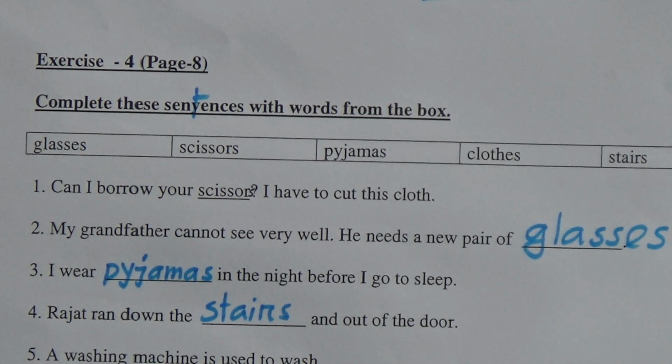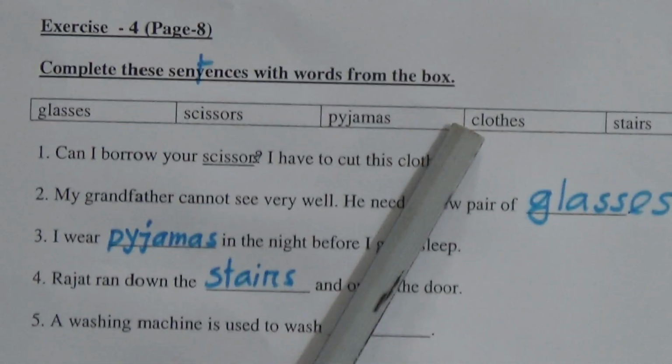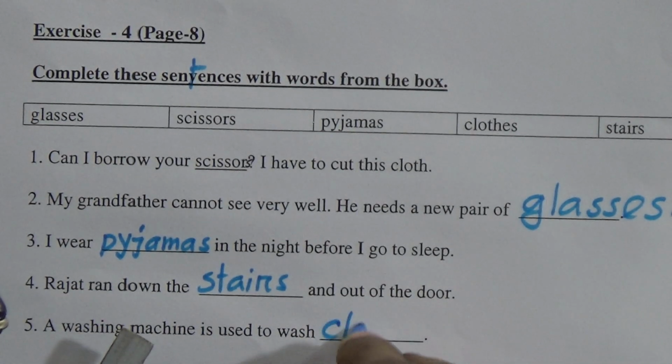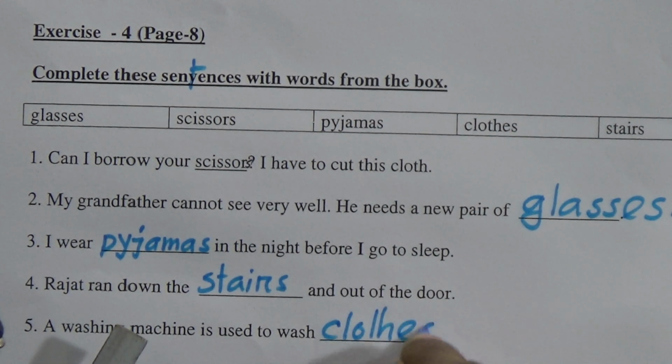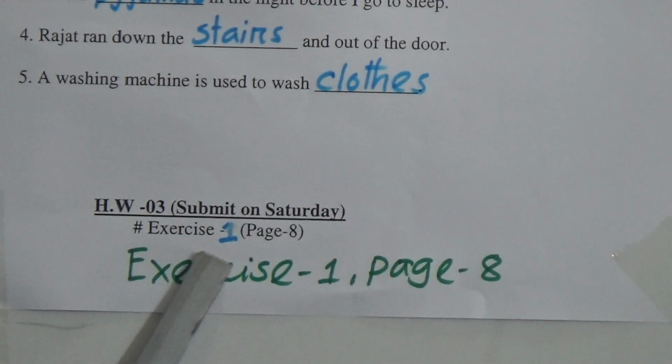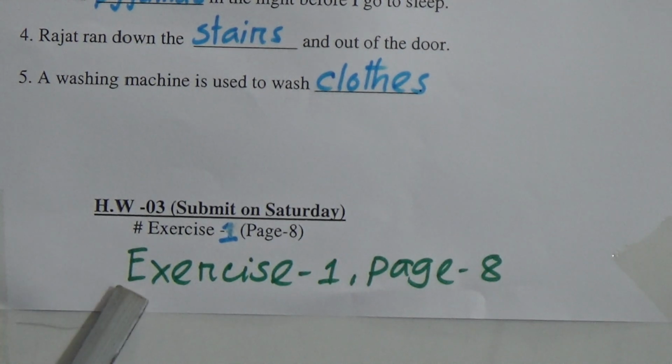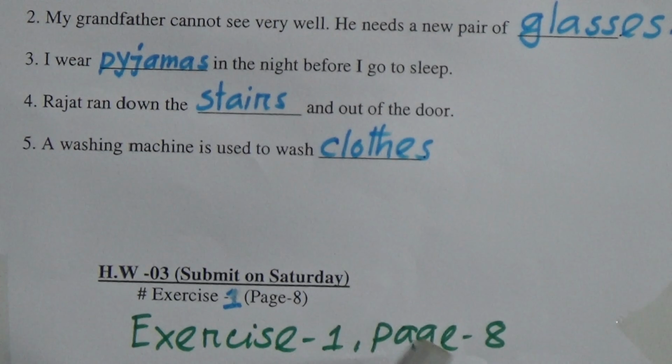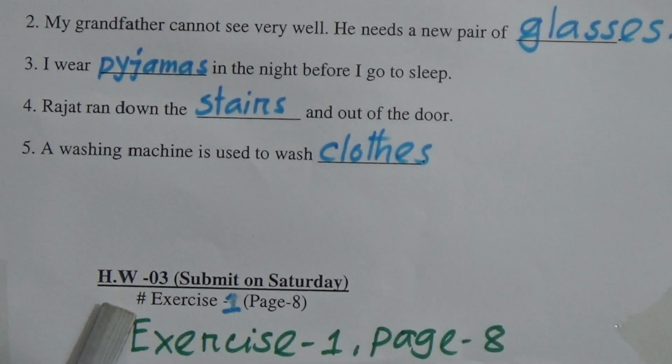Number 5, a washing machine is used to wash. Why do we use a washing machine? To wash clothes. C-L-O-T-H-E-S. Okay. So my dear students, your homework will be exercise 1, page 8, example 3. Submit on Saturday.